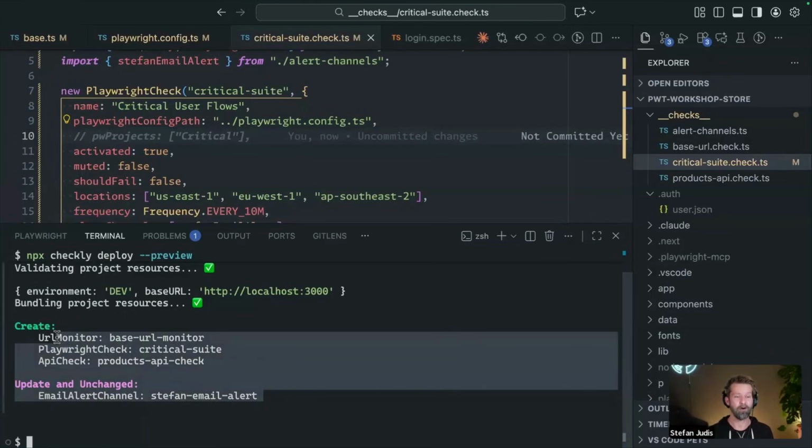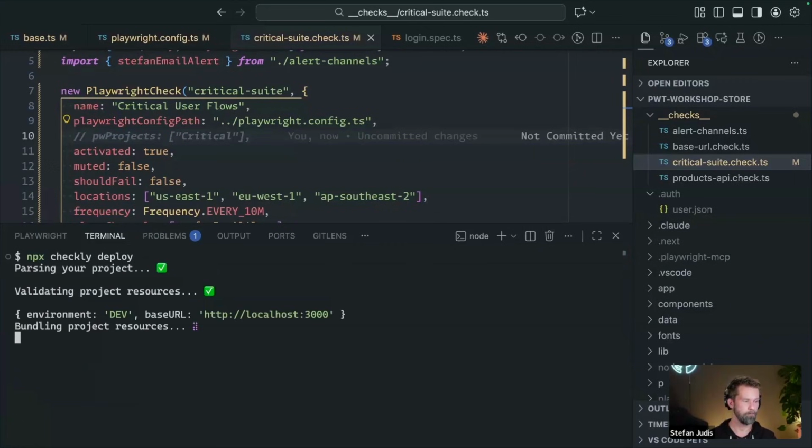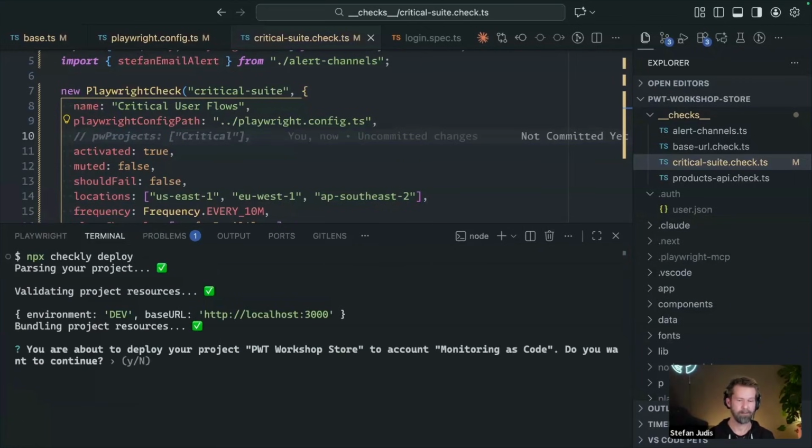Having a quick preview call beforehand is definitely a good thing to do. But I think this is now good to go, so we can call npx checkly deploy. Here we go. This now parses the project. Yes, I want to deploy everything here.